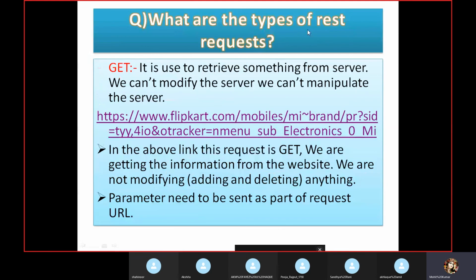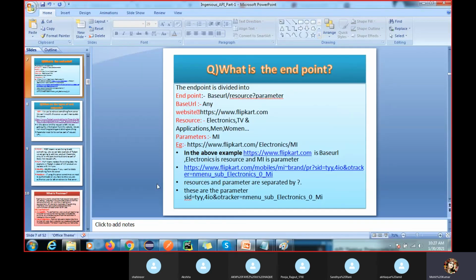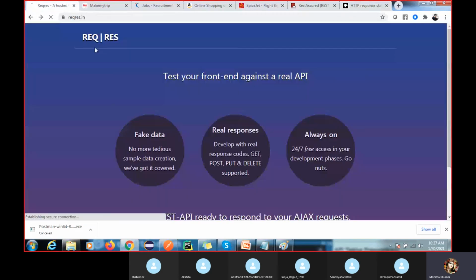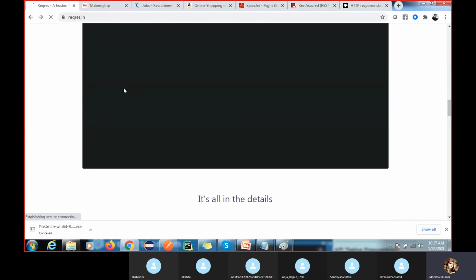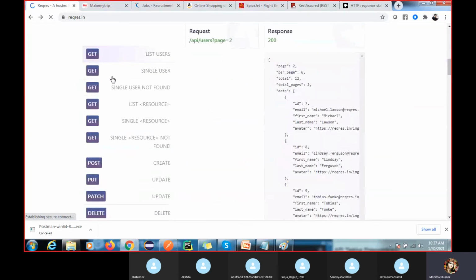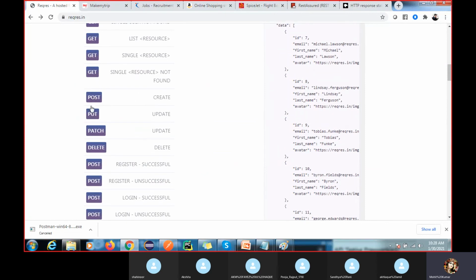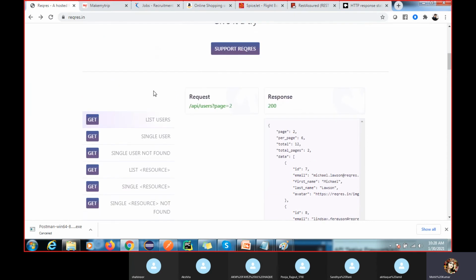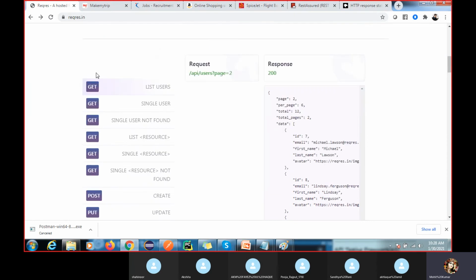Okay, so what are the types of REST requests? We have multiple types here. You can go here, where there is a dummy site where you can practice with simple data. From here you can practice. We have the GET request, POST method, PUT method, PATCH method, and DELETE method. So this is another interview question: how many types of methods are there in API testing, and which methods have you used in your project?